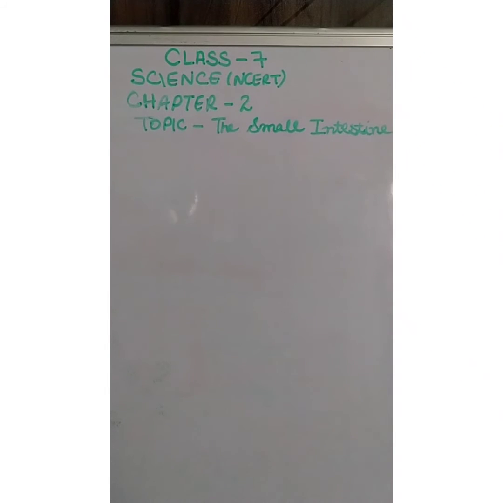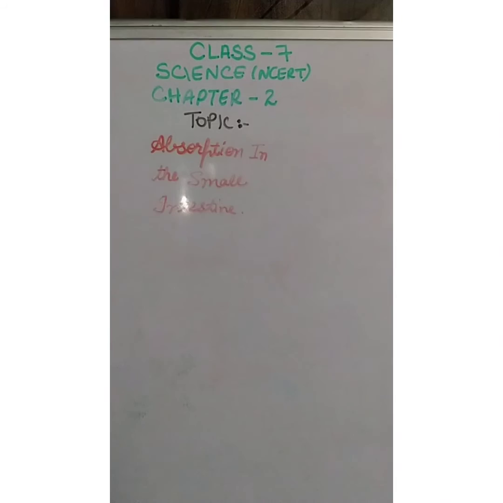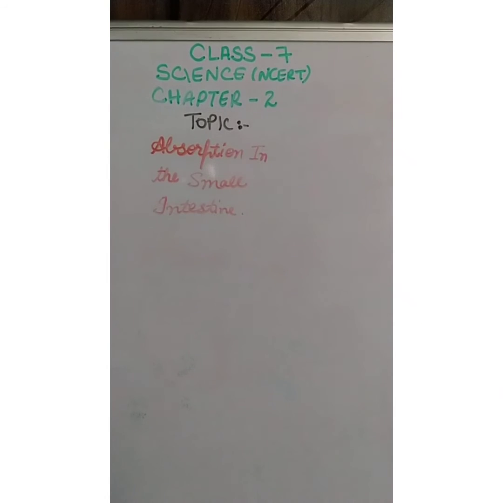Then coming on to the next topic, that is absorption in the small intestine. Let's read this. The digested food can now pass into the blood vessels in the wall of the intestine. This process is called absorption. The inner walls of the small intestine have thousands of finger-like outgrowths. These are called villi, singular villus.